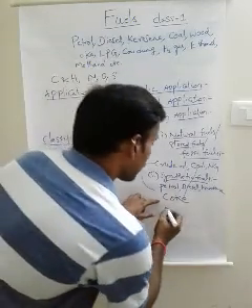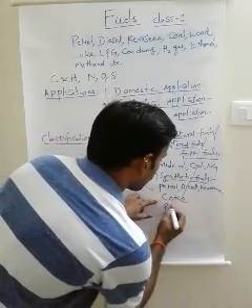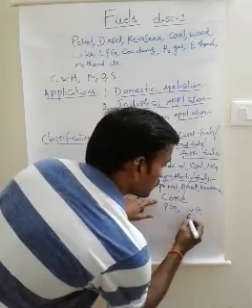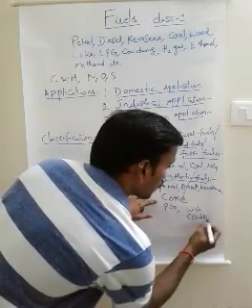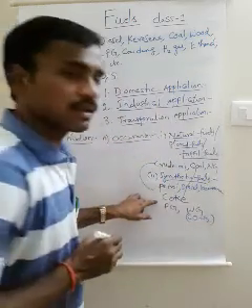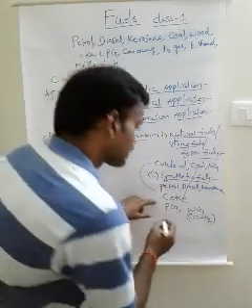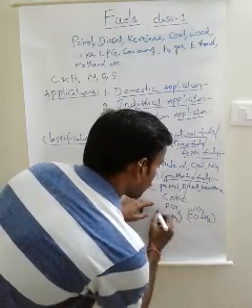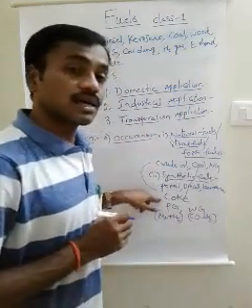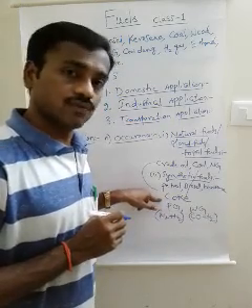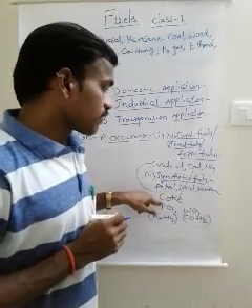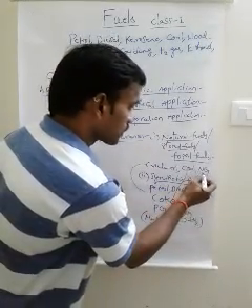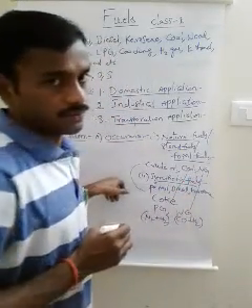And producer gas and water gas. Water gas means CO plus H2, a carbon monoxide and hydrogen gas mixture. Producer gas means a nitrogen gas and hydrogen gas mixture. So producer gas and water gas are also used as fuels. These are derived from the natural fuel, natural gas.